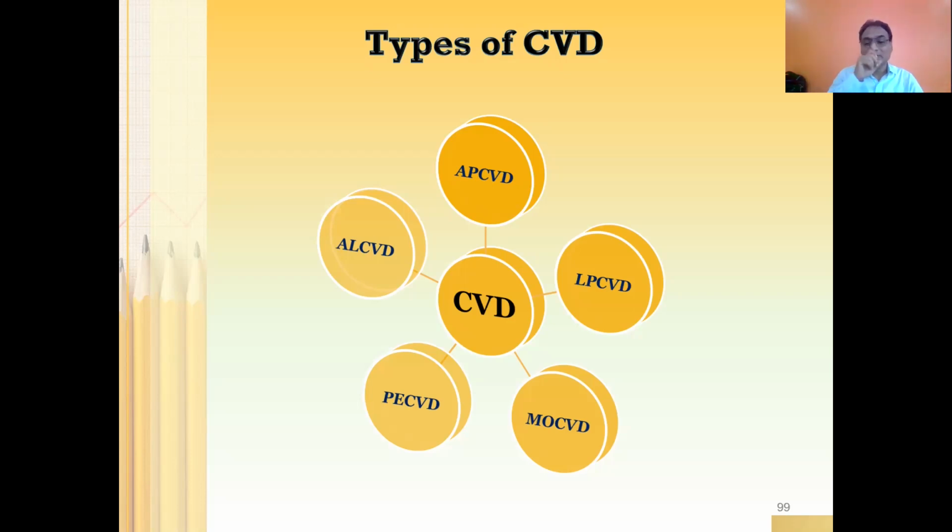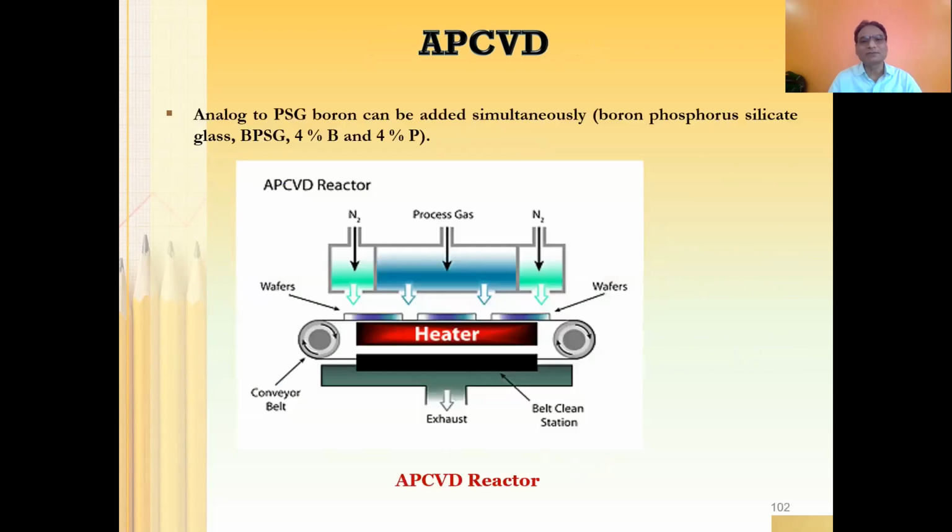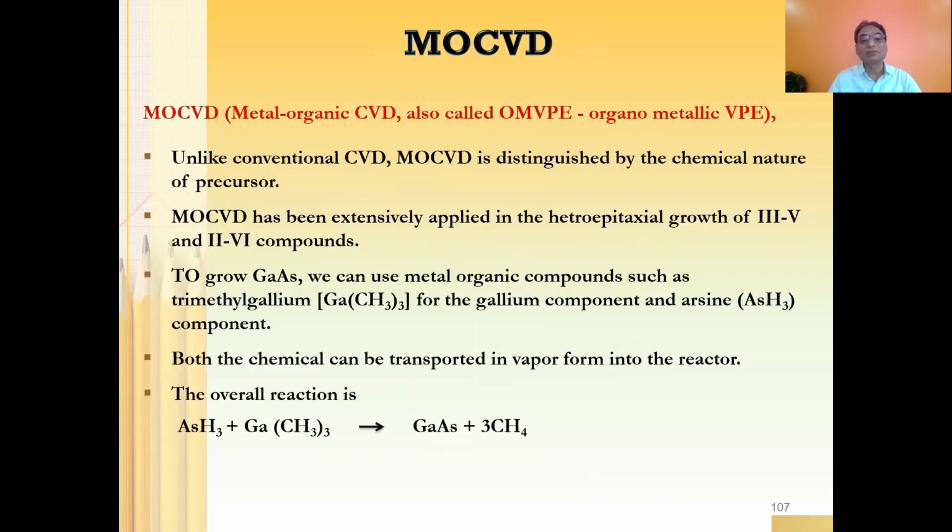And then we were talking about MOCVD, metal organic CVD. Here, metal organic CVD mainly differs from the others based on the chemical nature. So yesterday we discussed some fundamental aspects of MOCVD, but today, because we could not finish that yesterday because of a shortage of time, let me start from the beginning again. So MOCVD stands for metal organic CVD, or it can also be referred to as OMVPE. It means organometallic vapor phase epitaxy. So it can be referred to as either MOCVD or OMVPE.